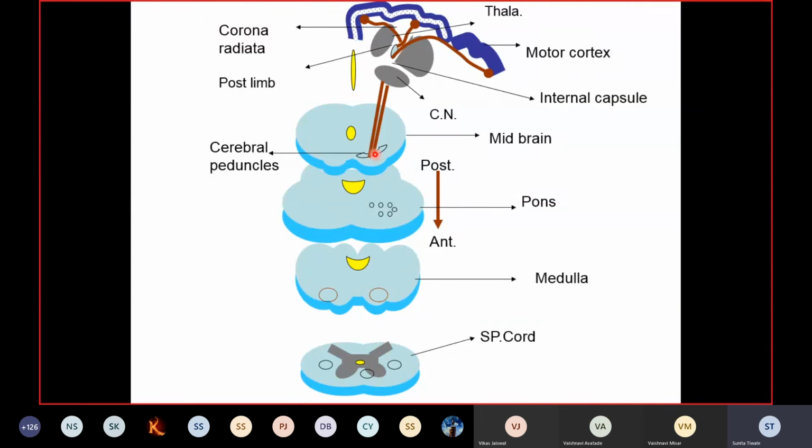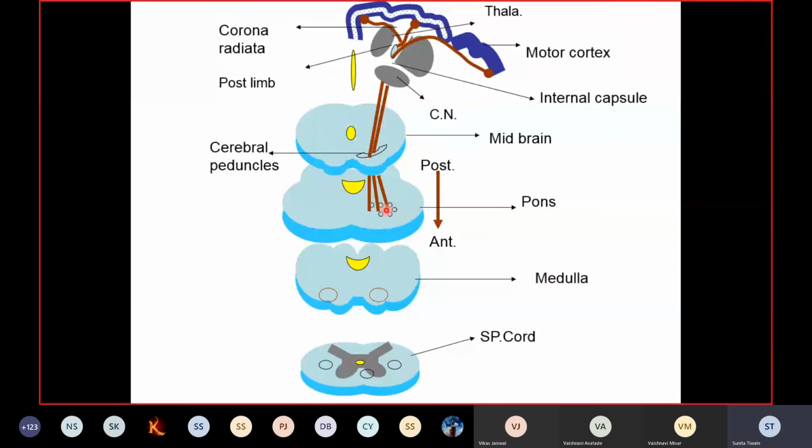Now it will descend down into the pons. You'll find that in the pons, the fibers get scattered into different bundles of axons. This is because of the pontine nuclei which are present in the pons. These pontine nuclei keep the update of the incoming information from the cerebral cortex, and then send this information to the opposite side of the cerebellum via the connection called the middle cerebellar peduncle.